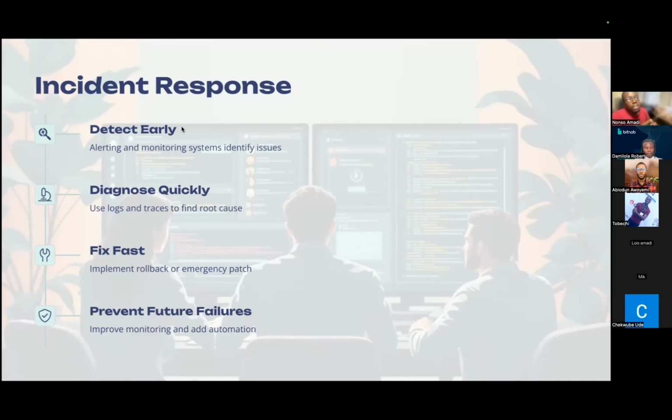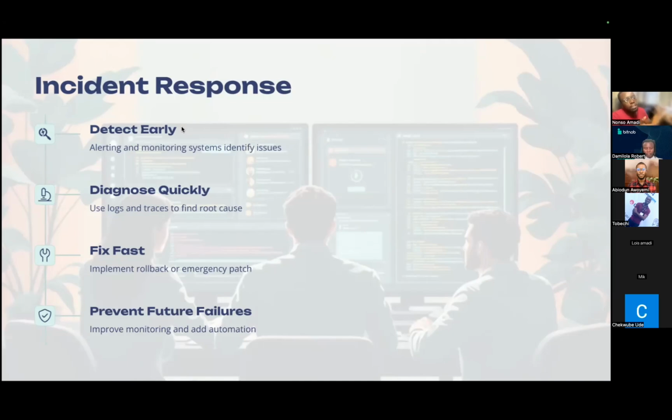Say a particular job has spiked the system up to 95% CPU utilization for a period of 10 minutes. What we'll definitely do in that regard is to look at the logs to know what exactly is happening, right? And find out which particular job within that 10 minutes caused the CPU spike. And that's what logs and metrics help us do. They help us analyze to find out what exactly is happening in our pipeline.